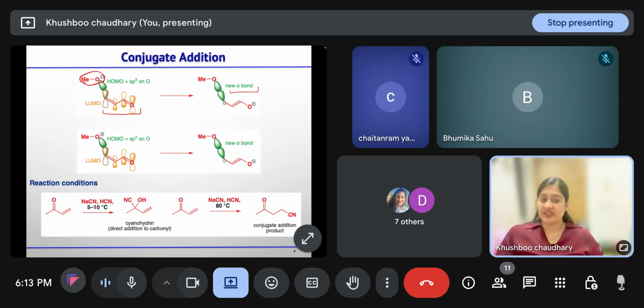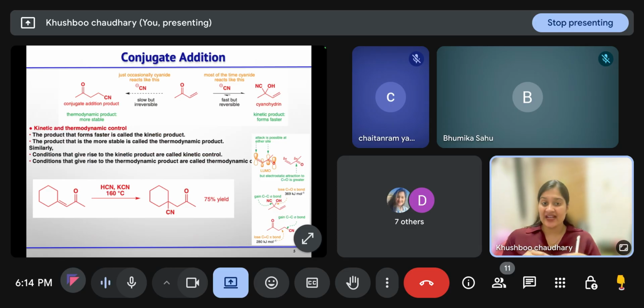Now let us discuss the reaction conditions. We discussed that one condition is the temperature. In this case, at 5 to 10 degrees Celsius, you will get the 1,2 addition product, and at 80 degrees Celsius, you will get the 1,4 addition product.